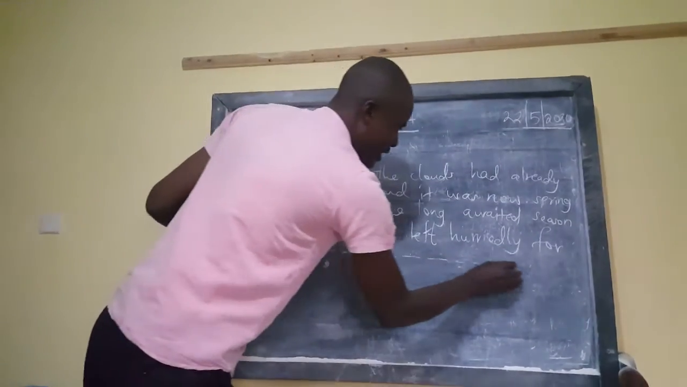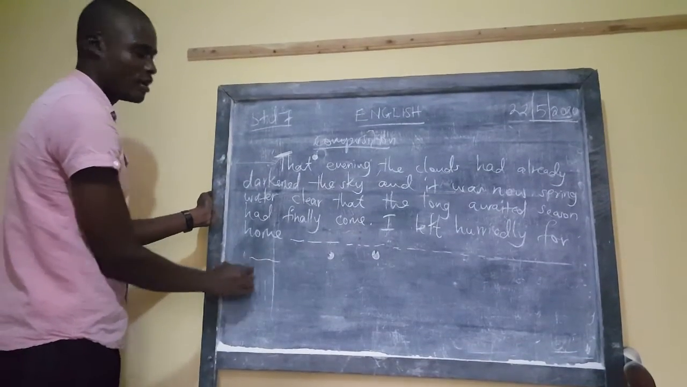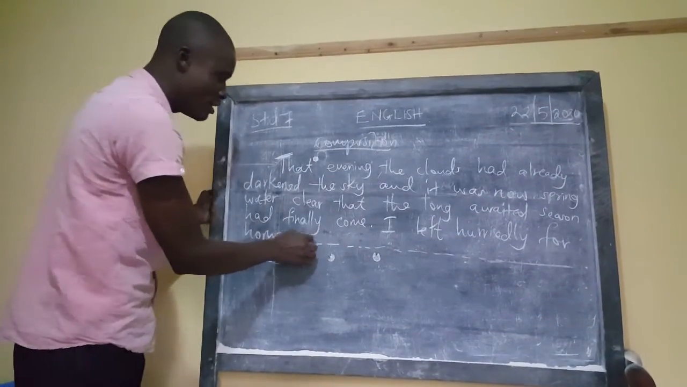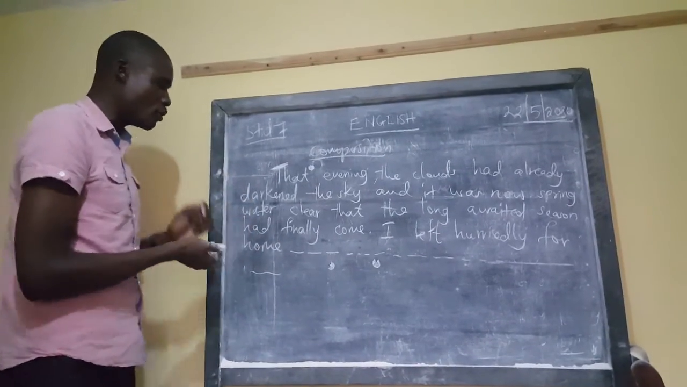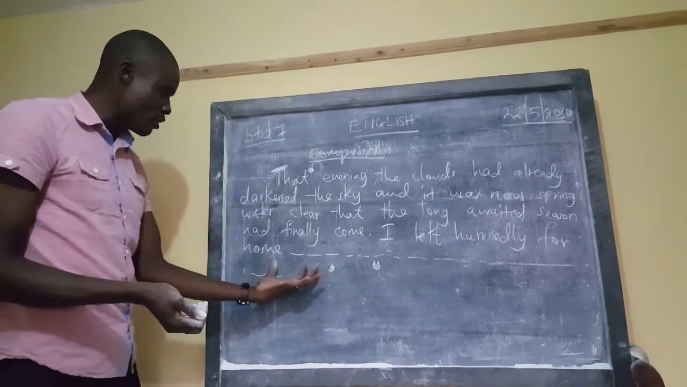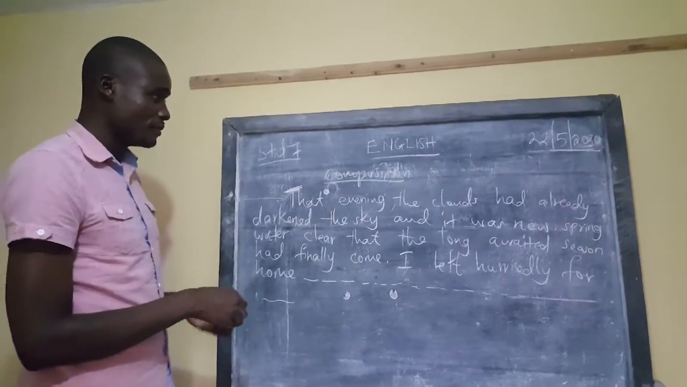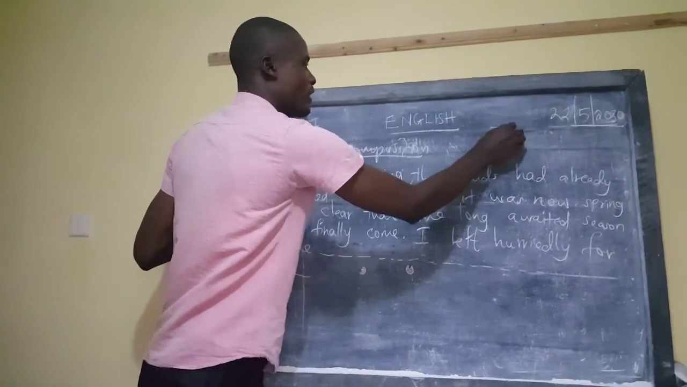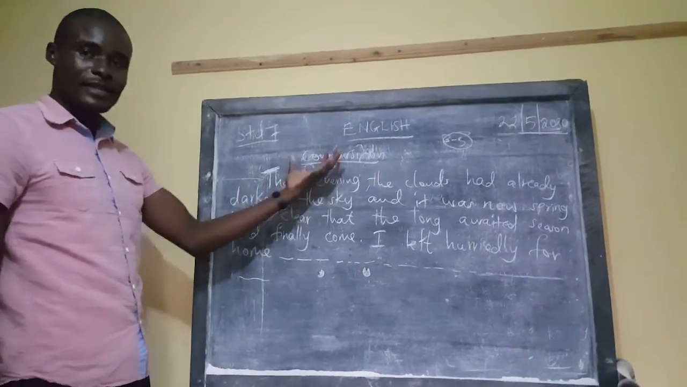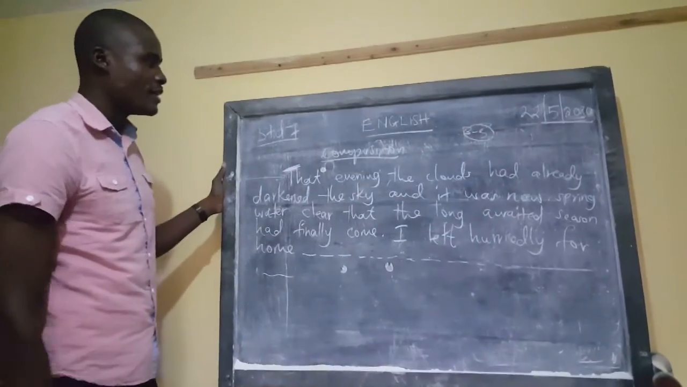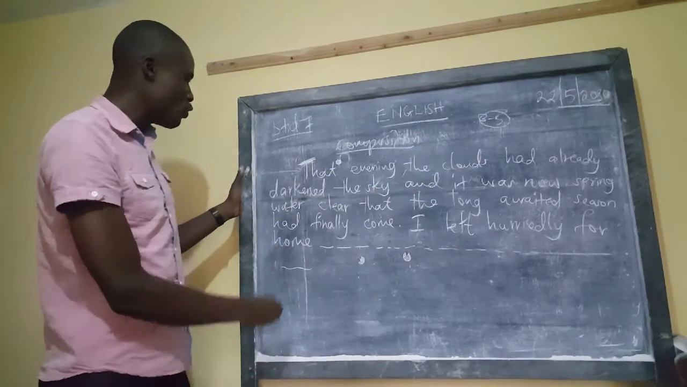At times you're normally given dashes and then lines start coming down here. Somebody will come and start continuing from there. Why? You have been told to begin from where the dash is. So take that into consideration. Don't come and start writing in the next one or two lines down here. Begin there. So that evening, remember I told you to take around 3 to 5 minutes to plan. How do we plan? Read this properly. Like that evening, the clouds had already darkened the sky, and it was now spring water clear.